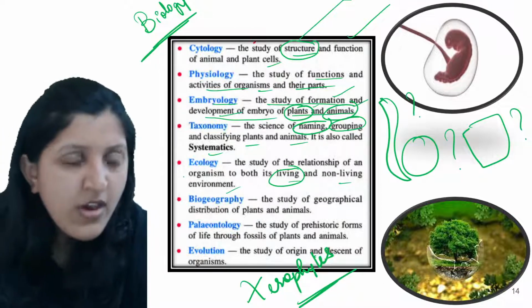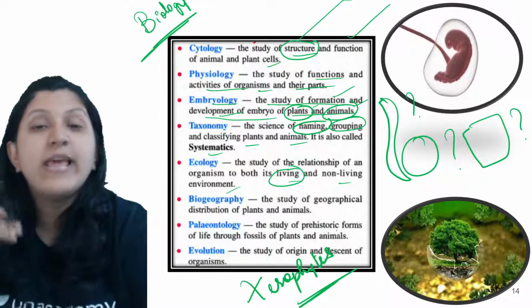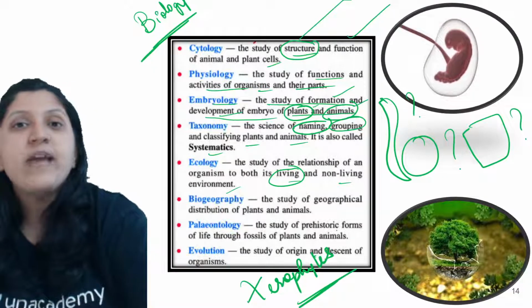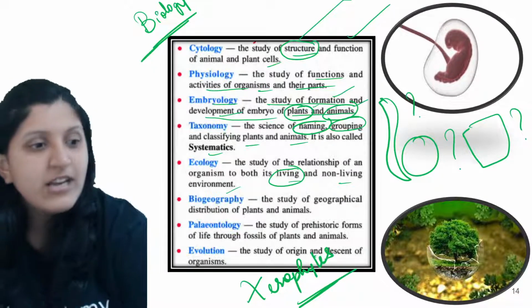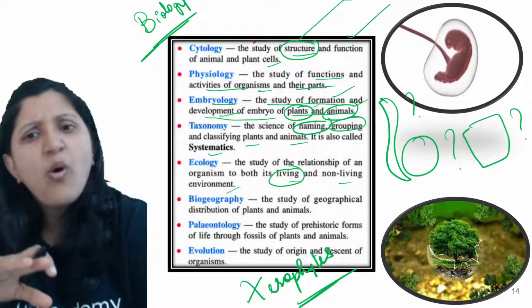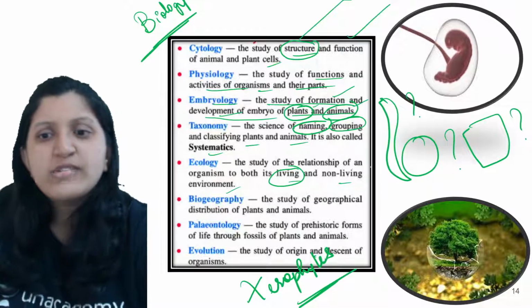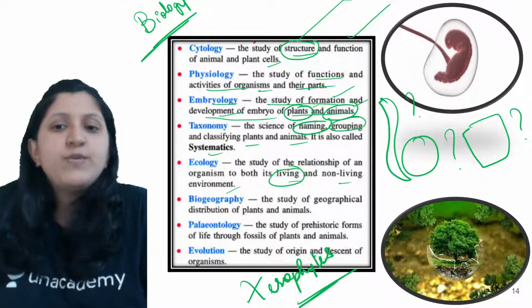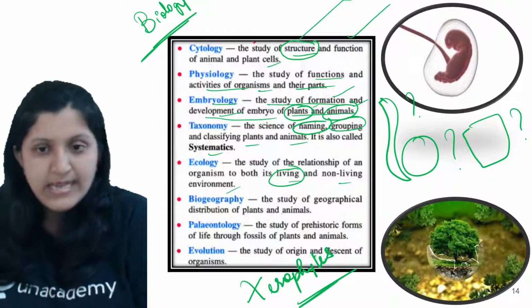Thermoacidophiles. So in all these cases, they can survive in high temperature, they can survive even in acidic conditions, and they can survive even in high salt concentration. So now all these are considered. So the study of geographical distribution of plants and animals is considered.